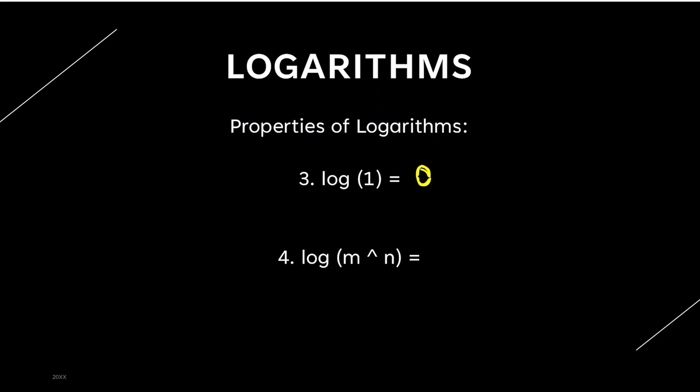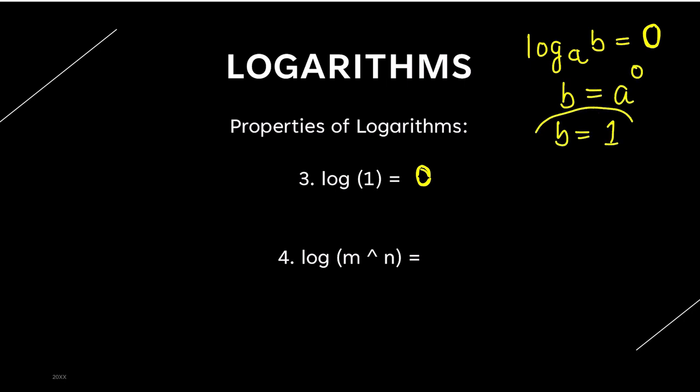Now, log of 1 is always 0. Just remember, log of 1 is always 0. You don't need the proof here. I can give you the proof by the conversion only, but don't waste a lot of time here. Just know that any log which has 1 inside it will give the final value as 0. Right? Now, for the curious people, suppose log of b with base a is equal to 0. Now, b is equal to a raised to power 0, and a raised to power 0 is 1. So that is why log of 1 is always 0.